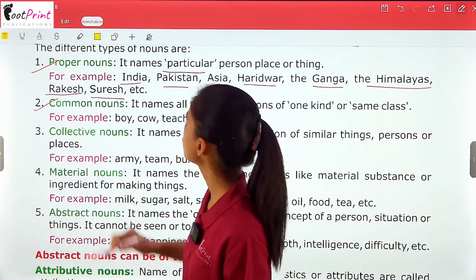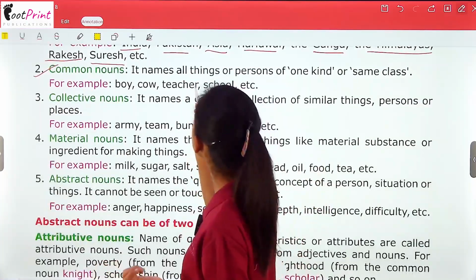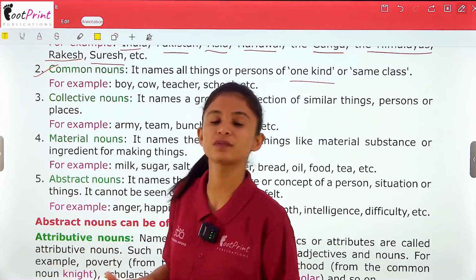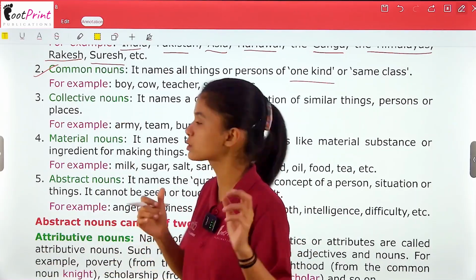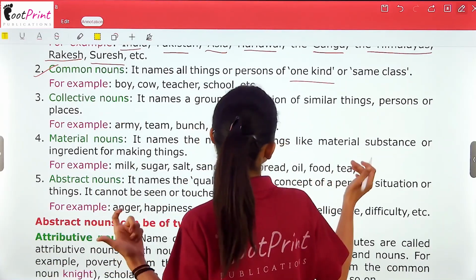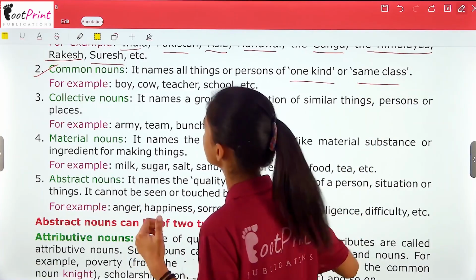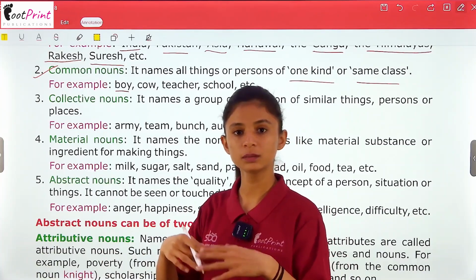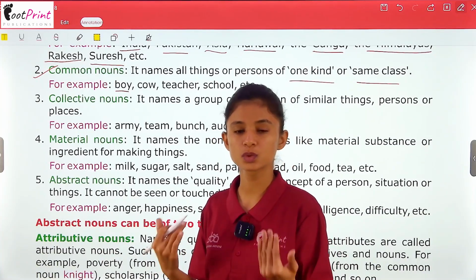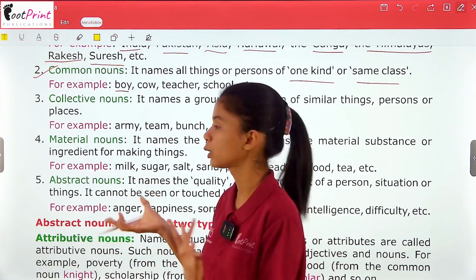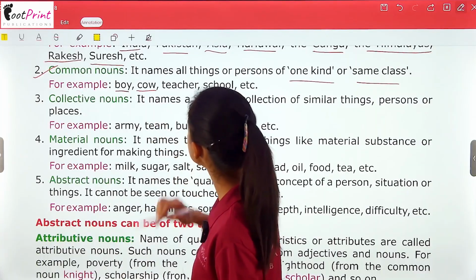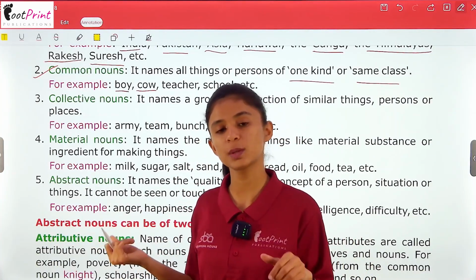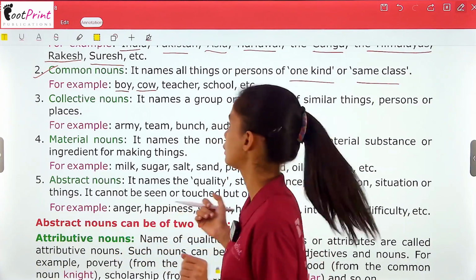Next up we have common nouns. It names all things or persons of one kind. So it names a general kind of something, or a person or a place or some class. For example, boy. Boy is a common word for a kind of people, right? There are two kinds of people, so here we are talking about boy. Next, there is a cow, but it doesn't have a name. It can be any cow, so that's why it comes under the category of common nouns.